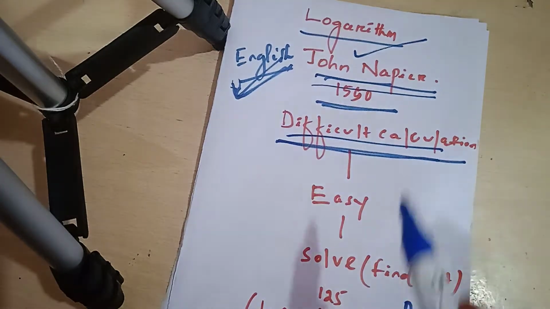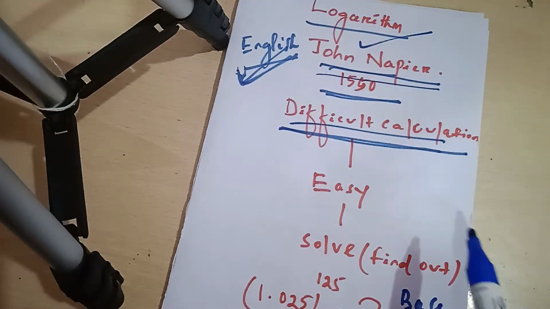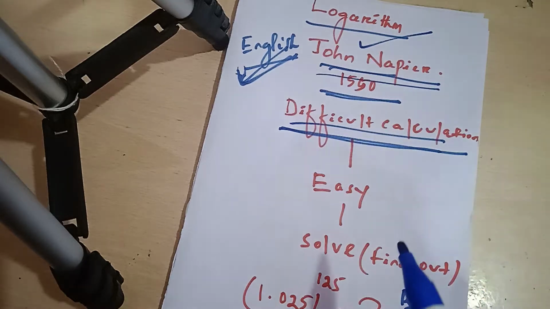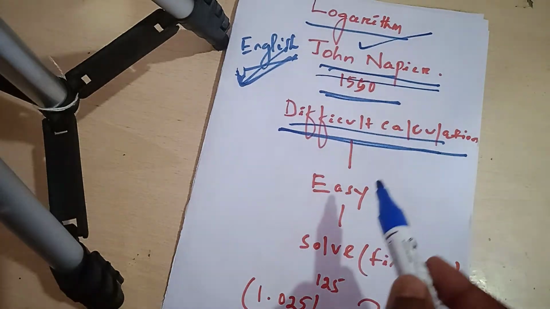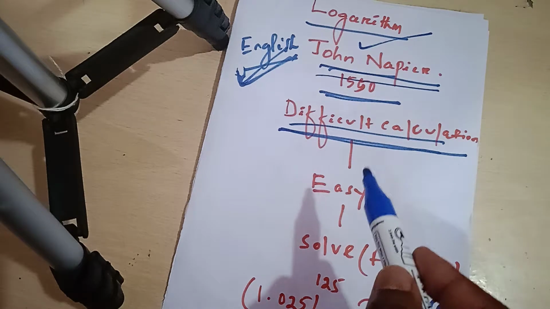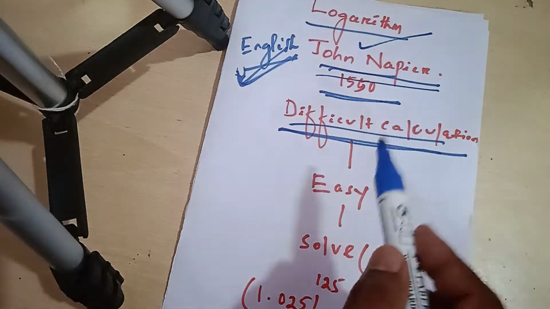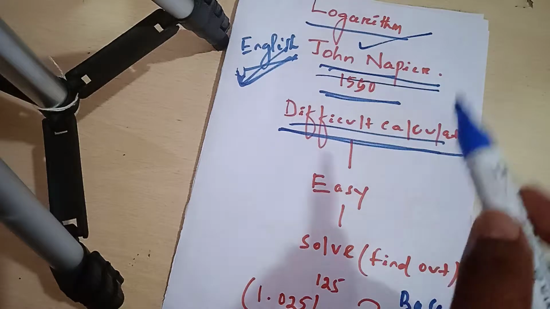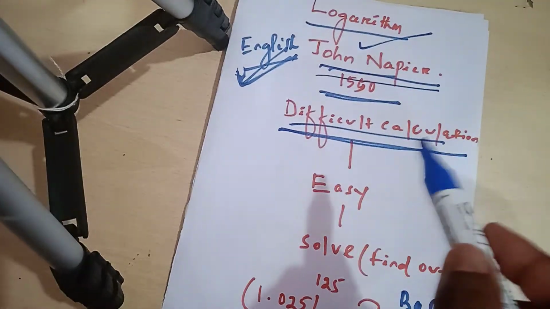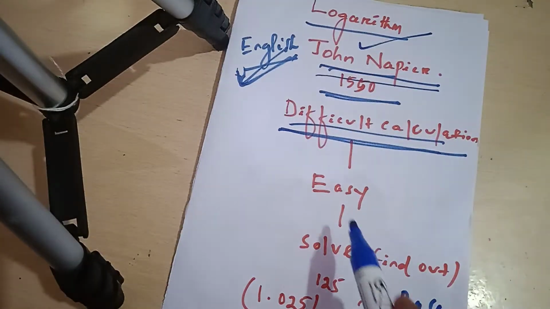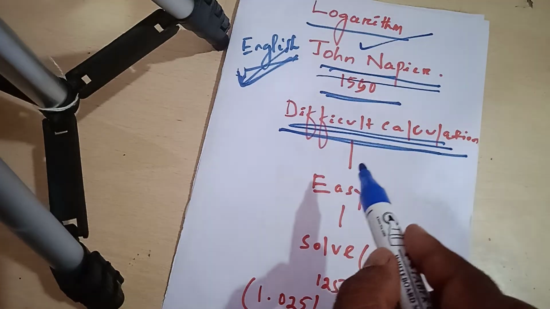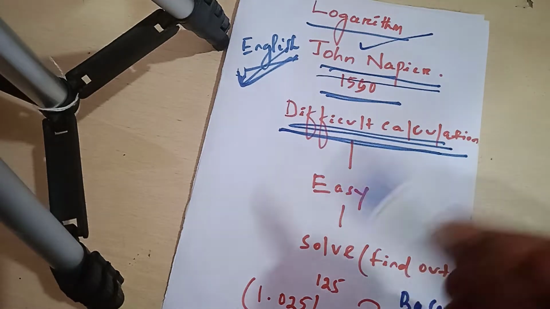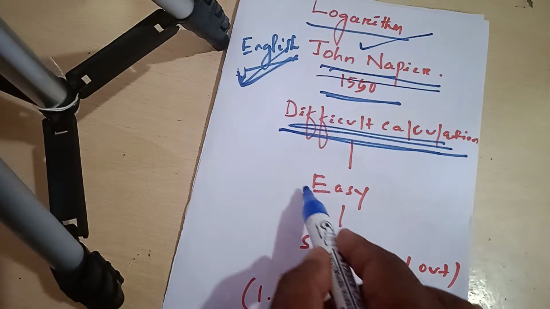If you find any difficult calculations, then manually, without the use of a calculator, it will be very difficult on our part. So how can we find out the answer of very complex calculations? Very difficult calculations can be solved very quickly and easily.